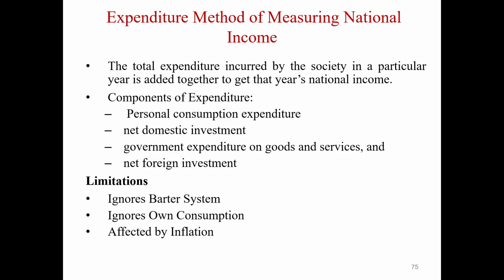In the expenditure method of measuring national income, the total expenditure incurred by the society in a particular year is added. The components are personal consumption, net domestic investment, government expenditure on goods and services, and net foreign investment. There are some limitations: it ignores border systems, so there is no change in products and services, it ignores own consumption, and it is affected by inflation.